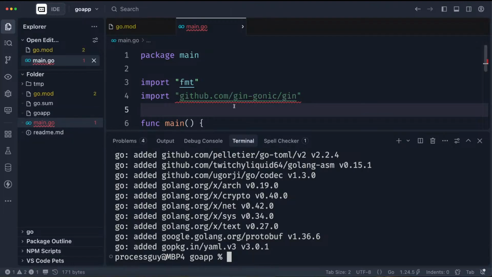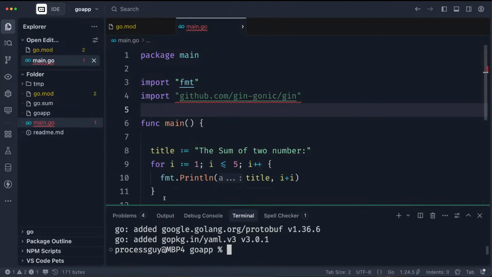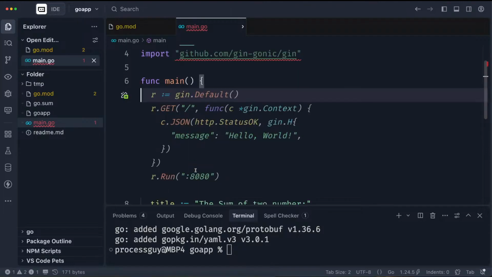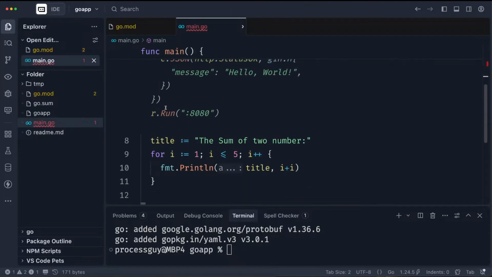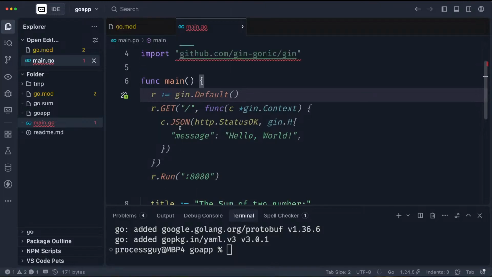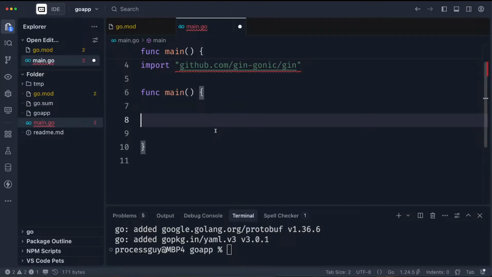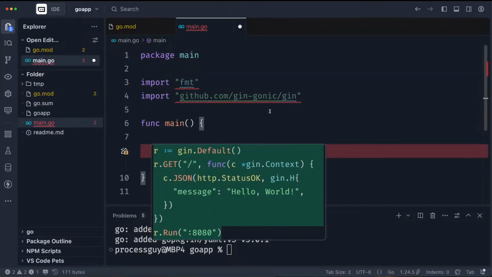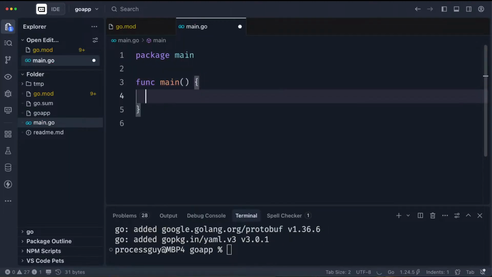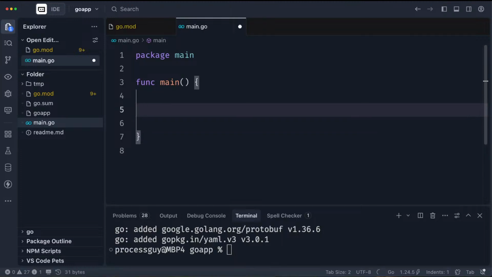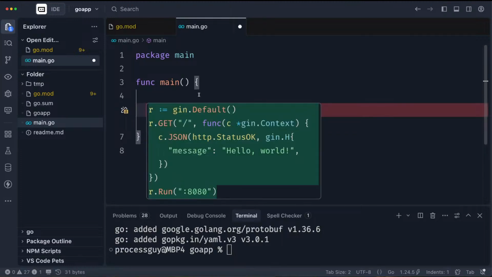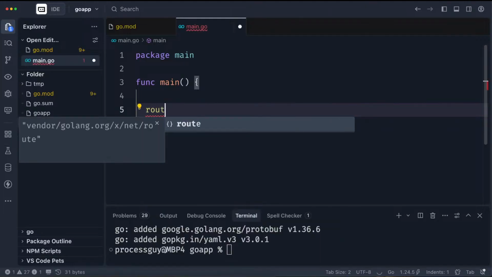Now it's installed, right? The next thing you can do is start using it in your system. There are quite a lot of processes, but I'll try as much as possible to break it down. In fact, the guy has started creating it for me. I didn't ask it to do all these things, but let's start from the ground so that we can understand what it is we are doing. So I'm going to save so that it makes everything clean and start from the beginning. The first thing you want to do, this guy is still writing the code for me, but that's fine. I have my own way of doing it.